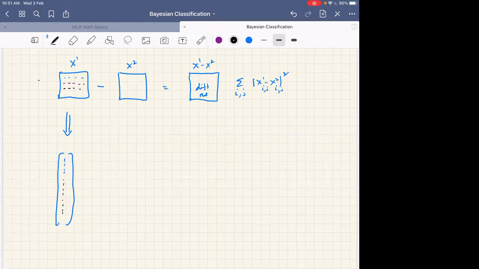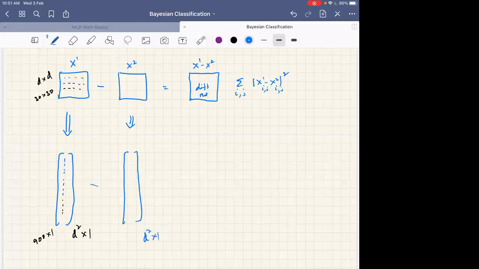If it is d cross d before, now this is a d square cross 1 vector. If this is 30 cross 30, this is a 900 cross 1 vector. I will do the same operation for the other matrix as well. Then I will have another vector, which is also d square cross 1.